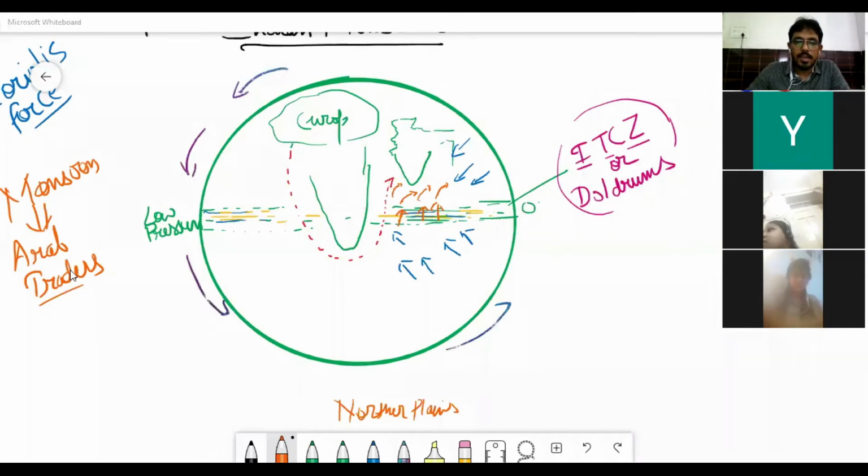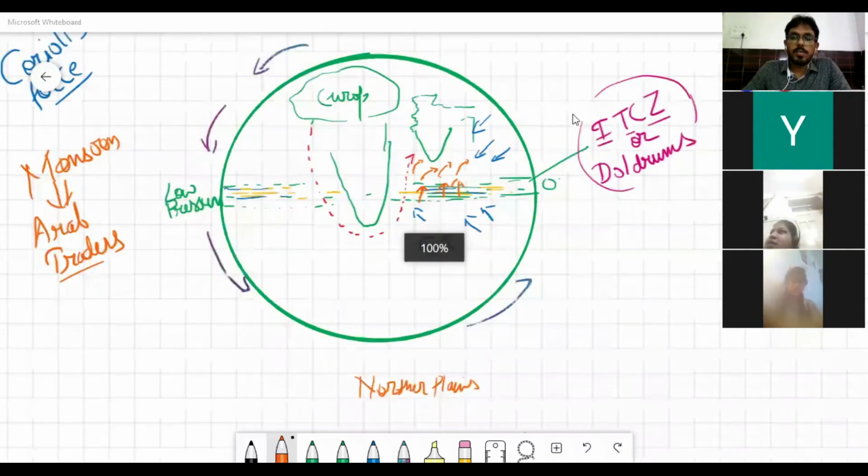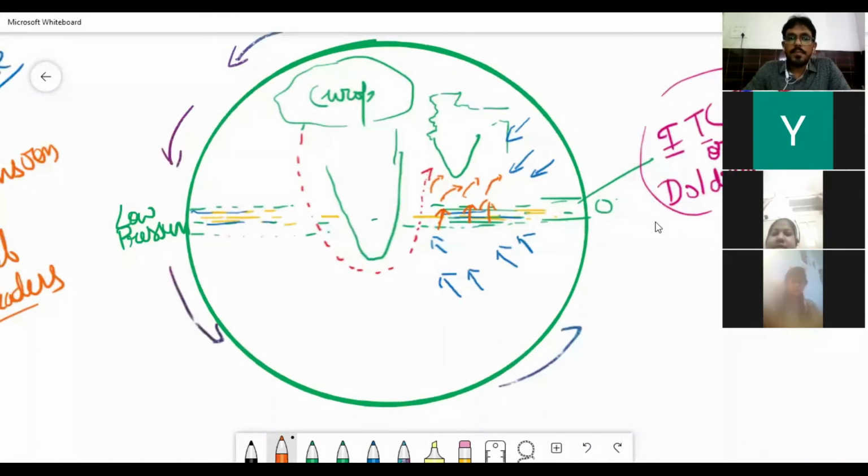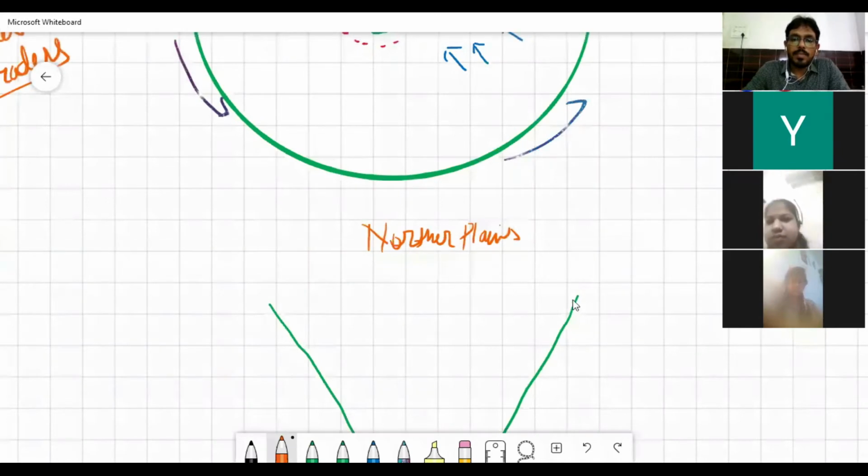Let us understand one more topic. We are doing the Indian monsoon, and there are some important mechanisms in the monsoon. What is that?